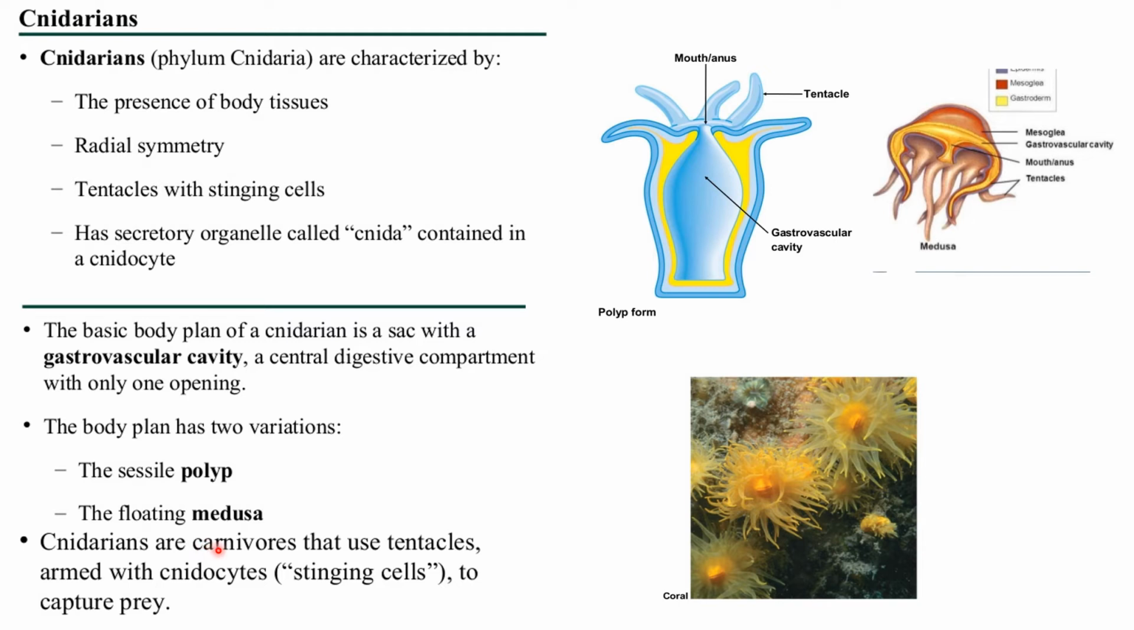Now cnidarians are carnivorous. Carnivorous means what? They will eat other insects or plants, other insects mostly. So they usually use tentacles. Now these tentacles help in grasping or capturing the prey.